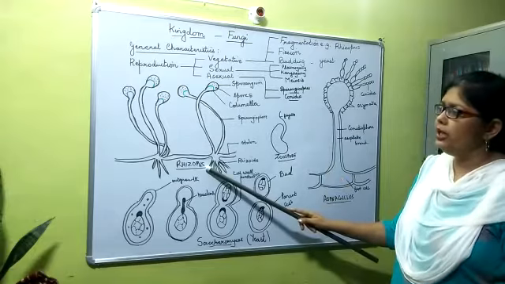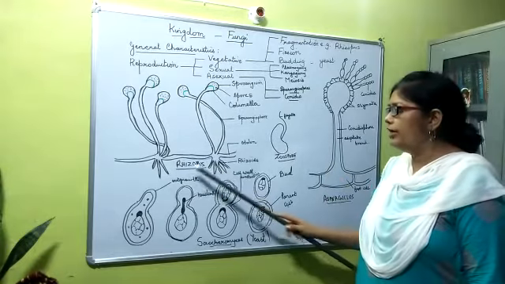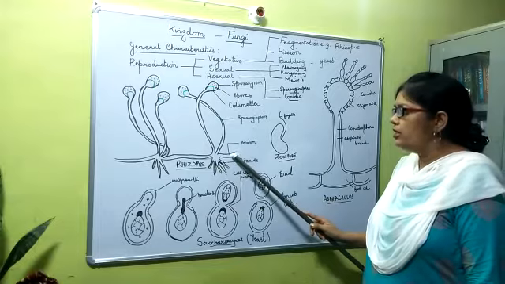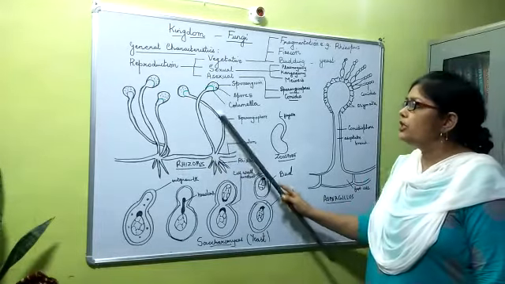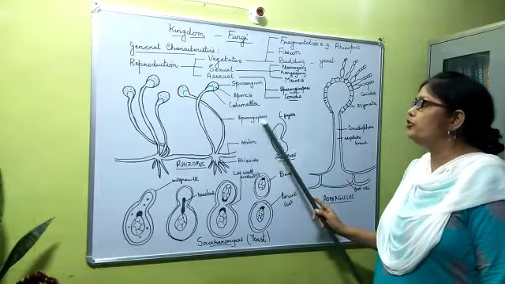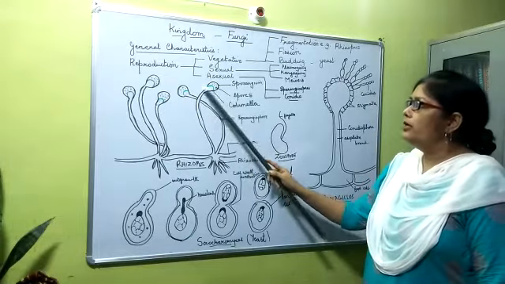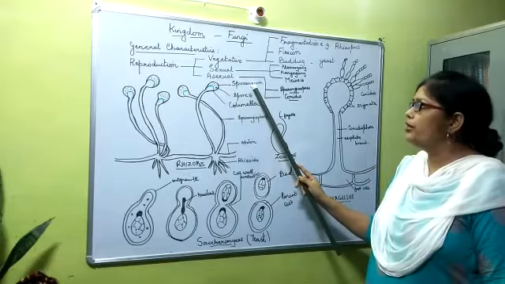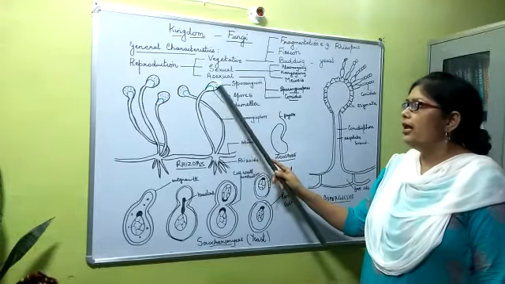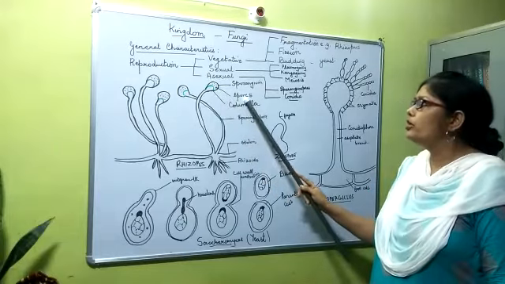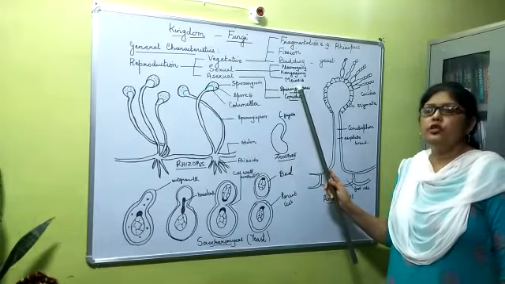Here you can see in rhizopus, these are the rhizoids, root-like structures. This is the horizontal hyphae called the stolon. These are the vertical hyphae called the sporangiophore. Then here there is a rounded structure called the sporangium, and the sporangium has got a columnar partition, and inside this are filled spores which are known as sporangiospores.